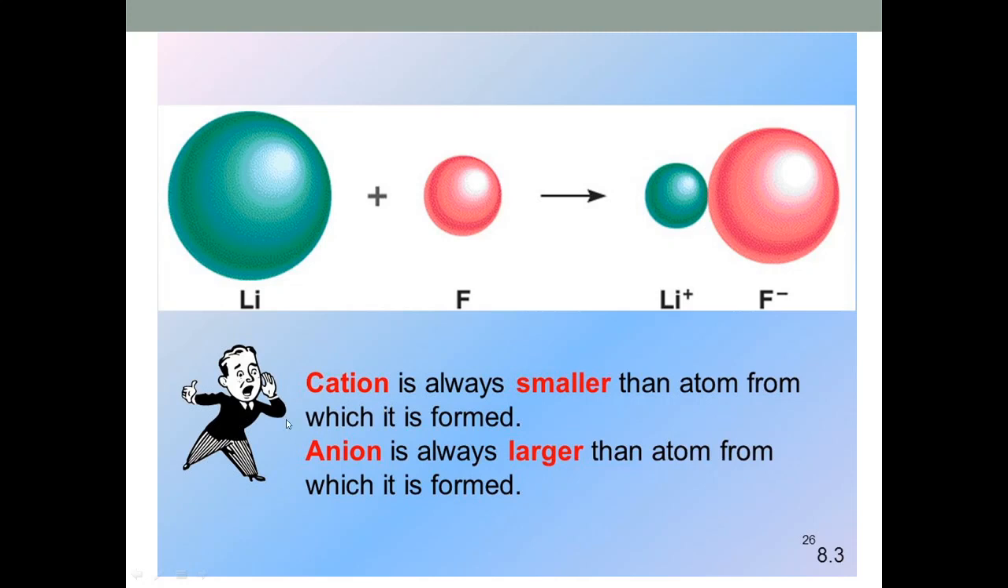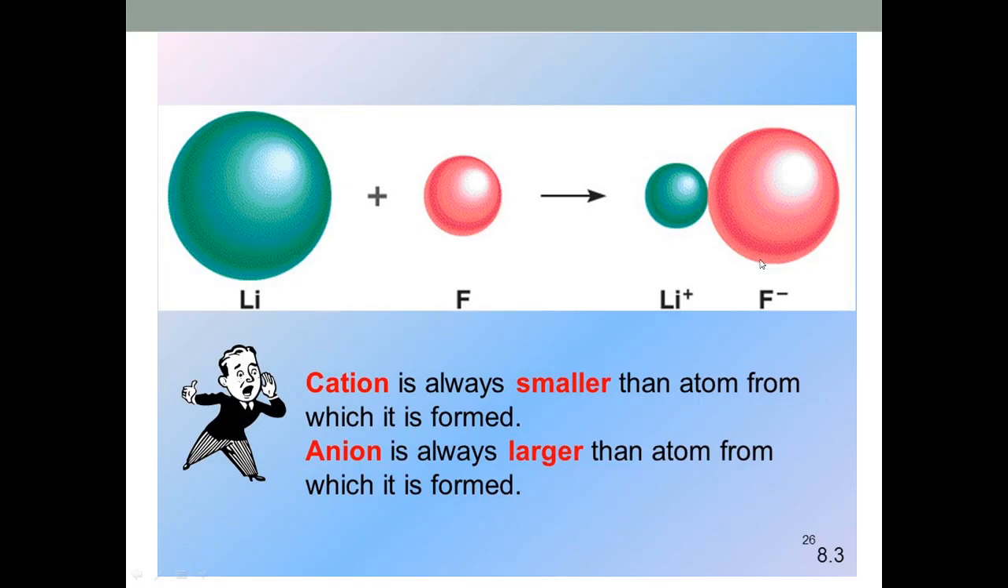But inversely, anions are always larger than the atom from which they are formed. For example, here is fluorine atom, which is small in size, and the anion of fluorine, which is fluoride, is larger in size. Why? Because they are formed by gain of electron, and because of gaining of electron the nuclear attractive force decreases, and hence volume increases and size increases.